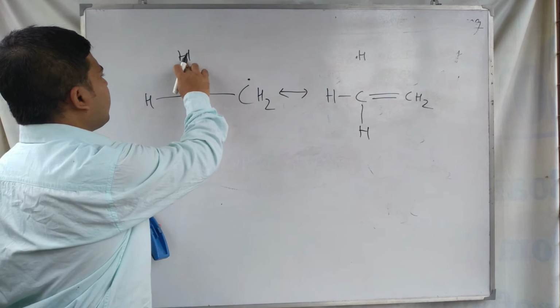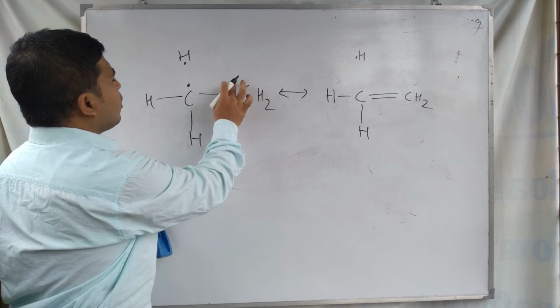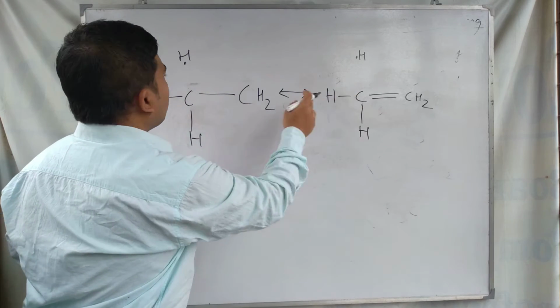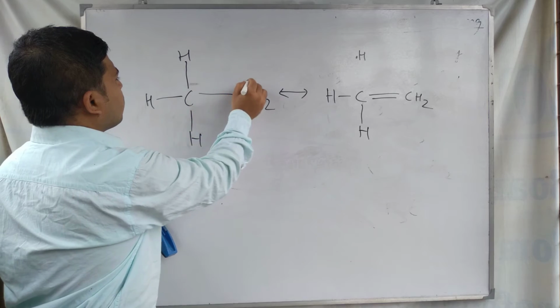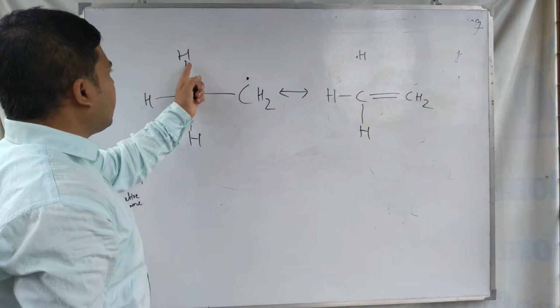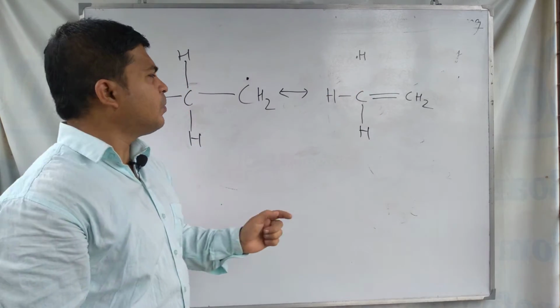This bond is broken and one electron and these 2 electrons form a bond here, and hydrogen becomes a dot. So in this way our first structure is formed. Here the hydrogen bears a single electron, a hydrogen radical, and the first structure is formed.